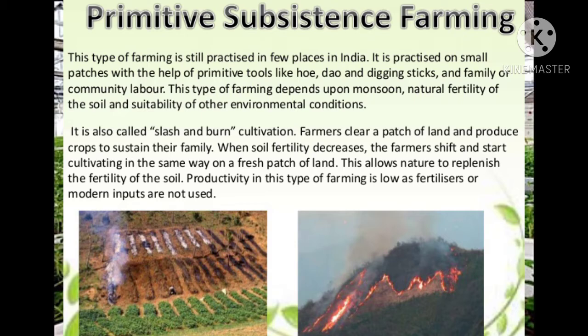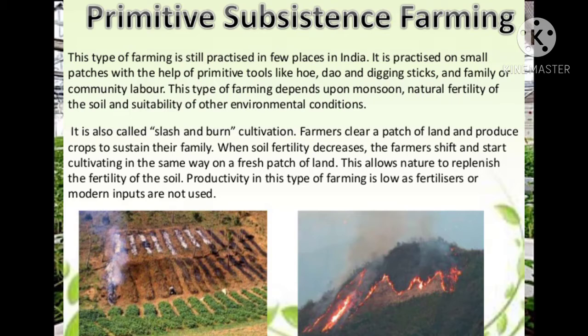Shifting cultivation is also known as the slash and burn method. Here farmers or cultivators fell or burn trees to make the land free for cultivation. The ashes of these trees mixed with soil act as fertilizer. The other names of shifting cultivation or slash and burn cultivation are Jhum, Ladang and Milpa.